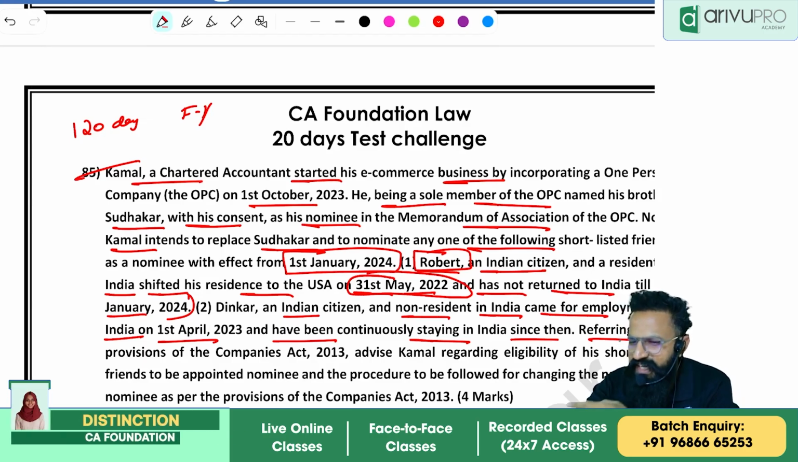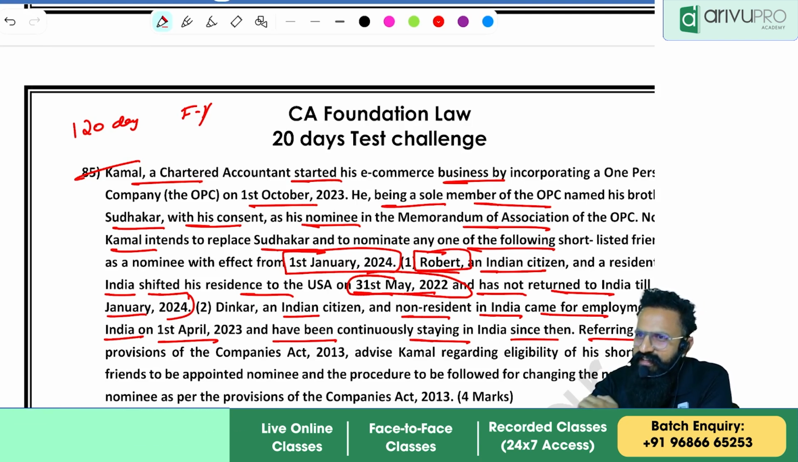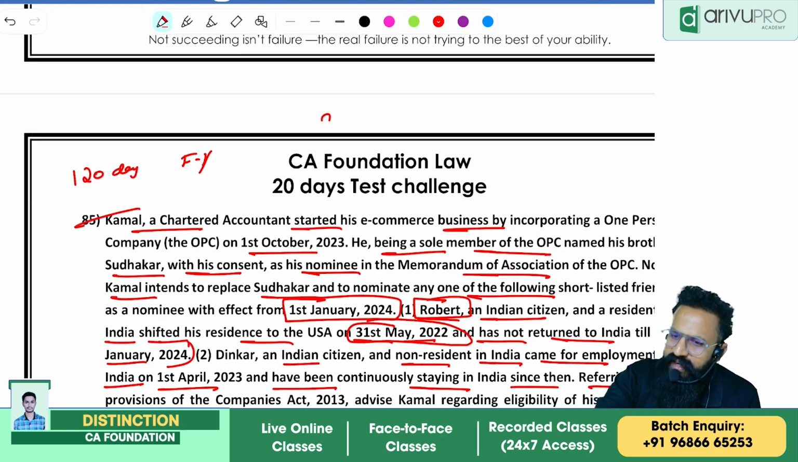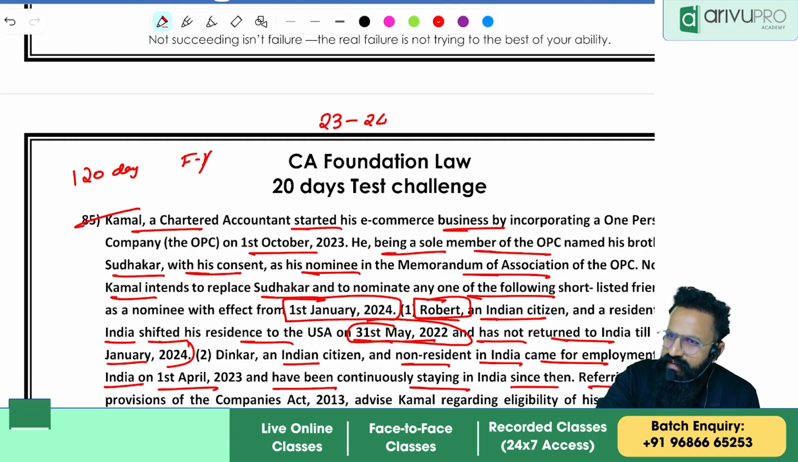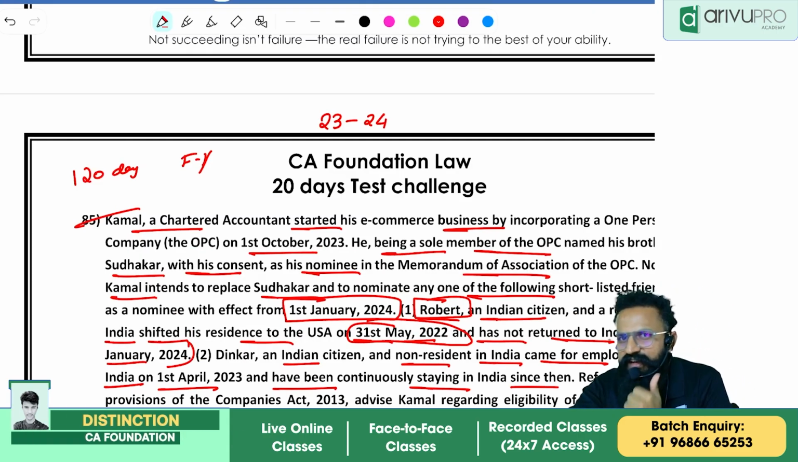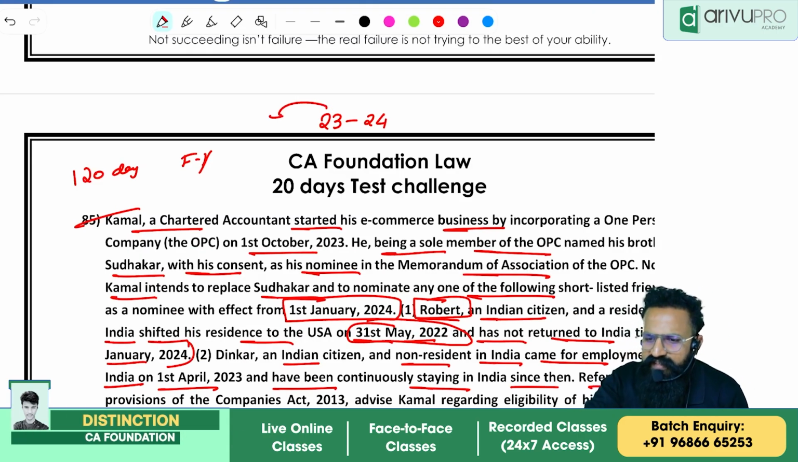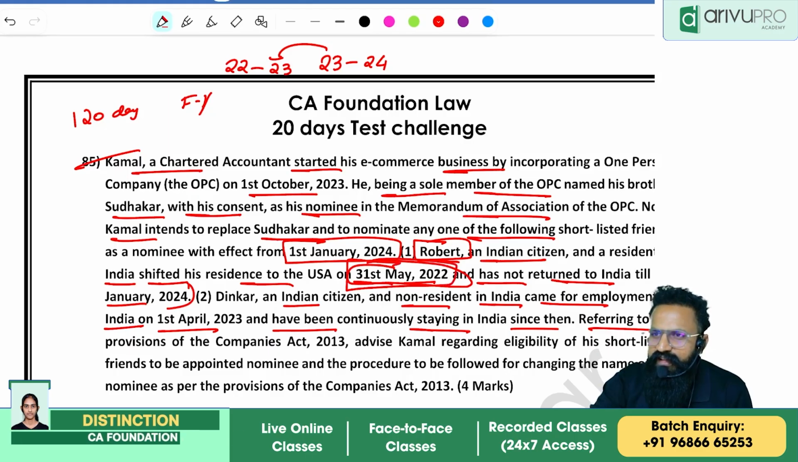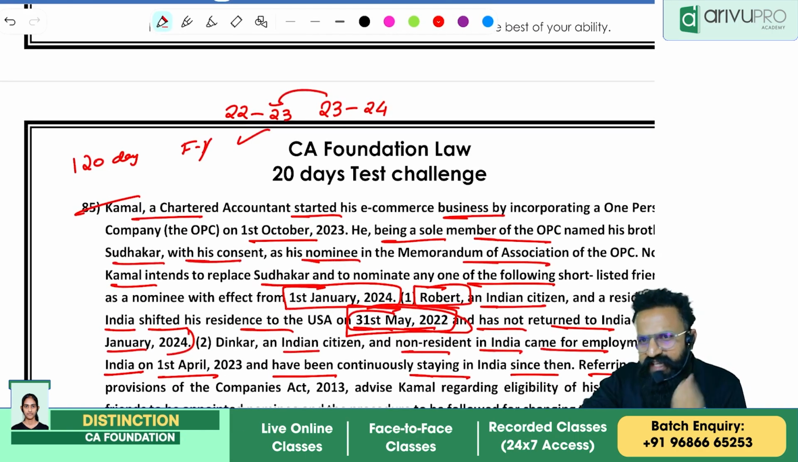When does Kamal want to appoint the new nominee? What is the effective date? 1st January 2024. That means which year is going on? 23-24 is going on. Who is a resident? A person who should have stayed in the previous year for 120 days. When did he go? So it is relevant only in 22-23, he has been in India for some days.